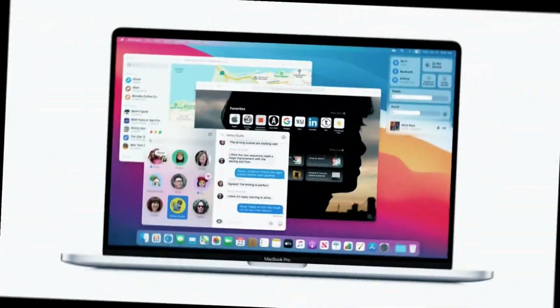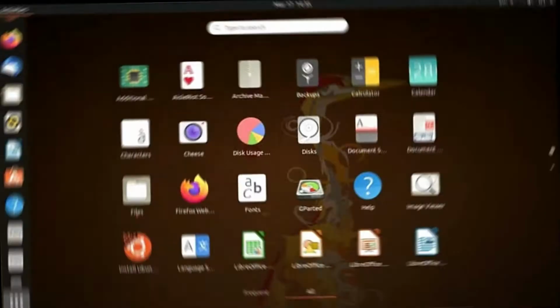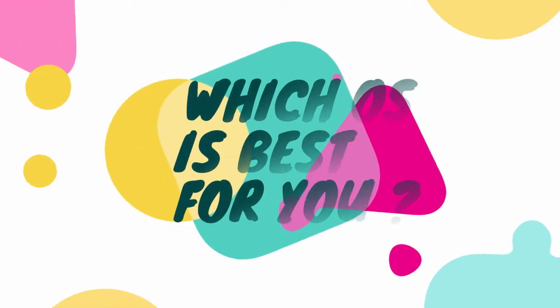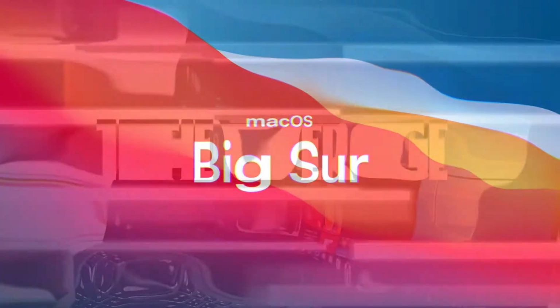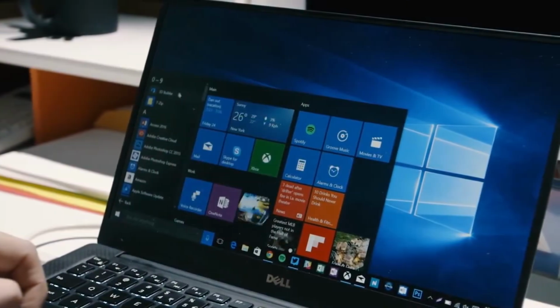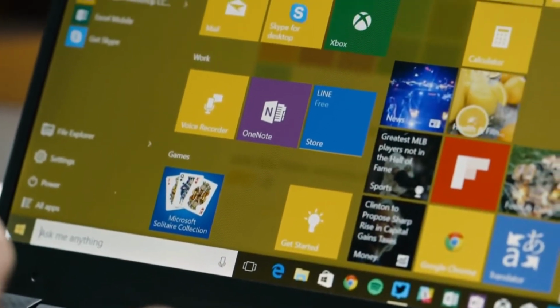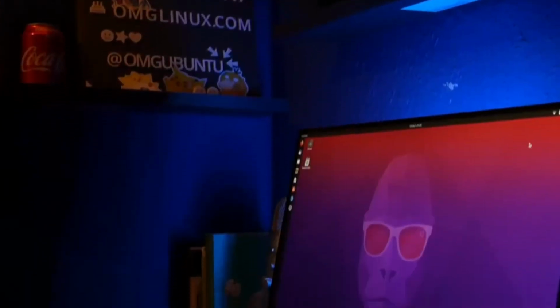Windows 10, macOS, Chrome OS, Ubuntu Linux. Which operating system is best for you? We break down the top 4 desktop operating systems and compare them on features to help you pick the one that's right for you. This video is an in-depth comparison, so it will be a long video, so grab a cup of coffee and stay tuned till the end of the video.